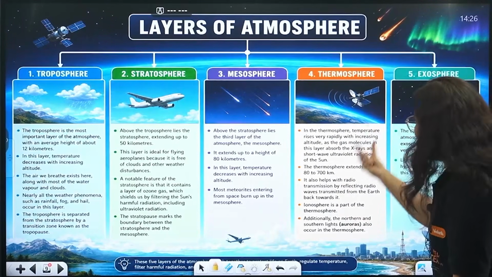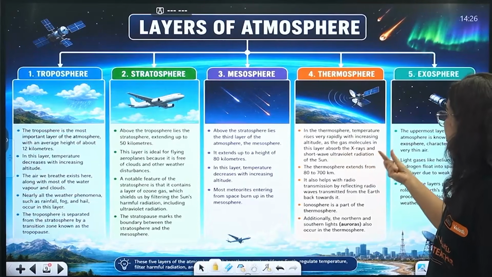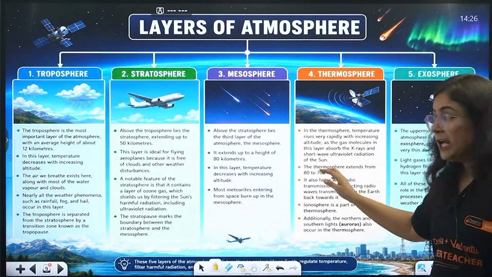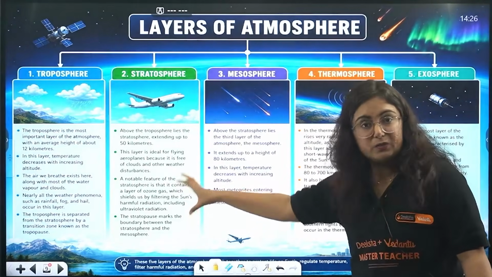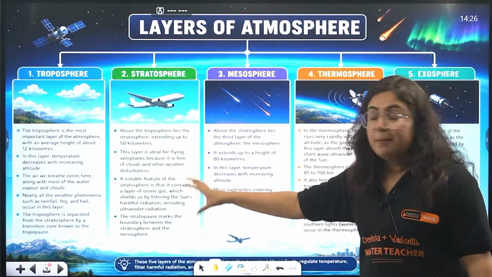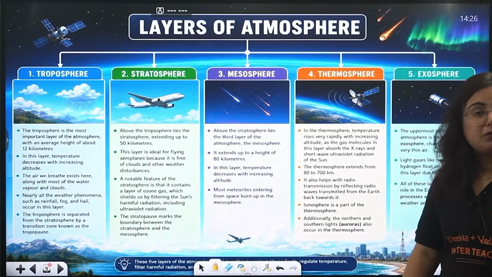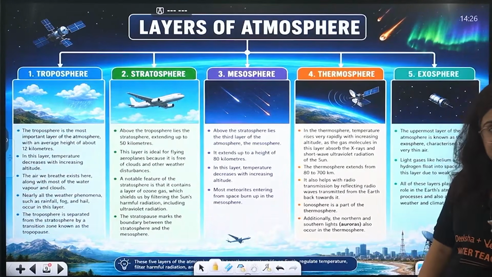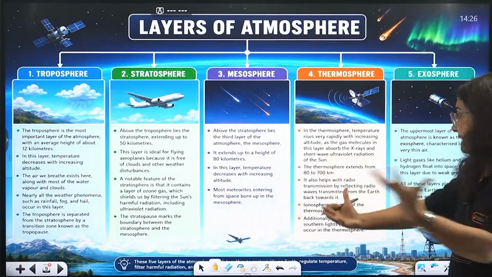Beta, as the gas molecules in this layer absorb the X-rays and short wave ultraviolets of the sun. Unlike the stratosphere, here because of the presence of ions, the X-rays and the UV rays are absorbed, due to which heat increases.